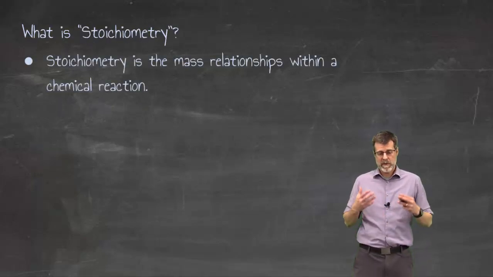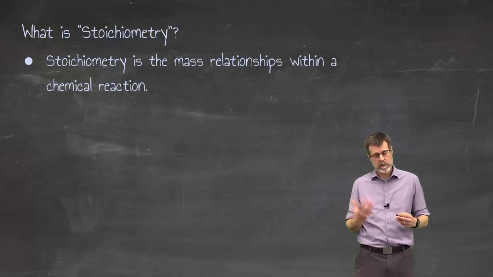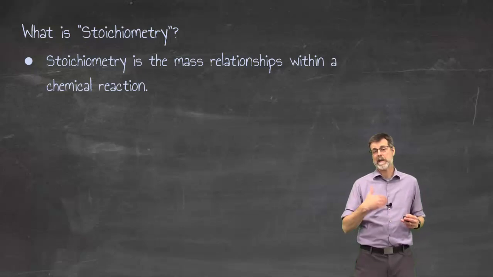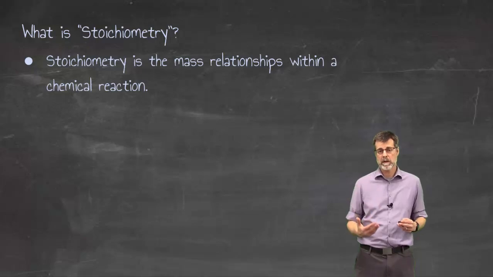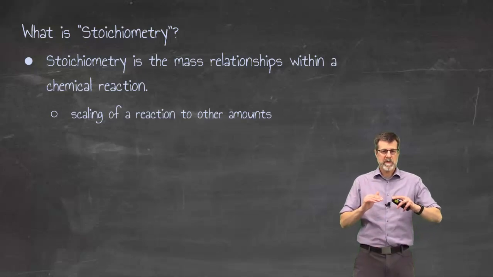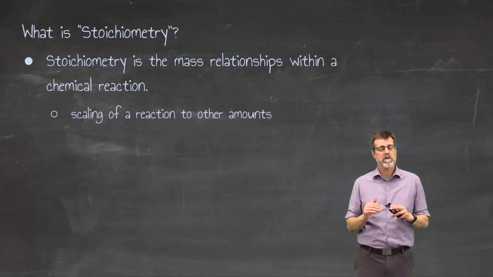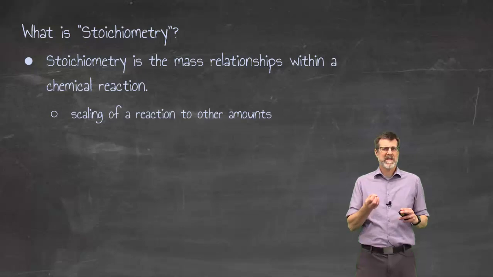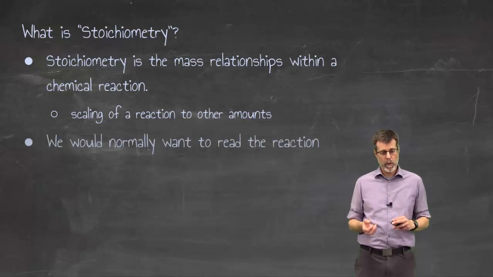So stoichiometry at its rock bottom is mass relationships within a chemical reaction. Now again, I said we'll expand on it a little bit later, because not everything we measure in mass. But for now, that. And then really what it comes down to is scaling that reaction to different amounts. Because if I look at a chemical reaction in its simplest form, it's not a very realistic thing to always expect to do it in that way.